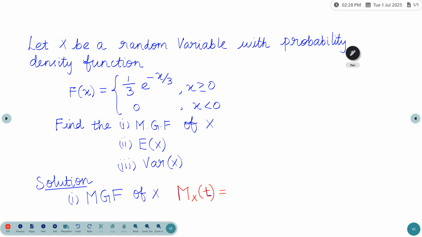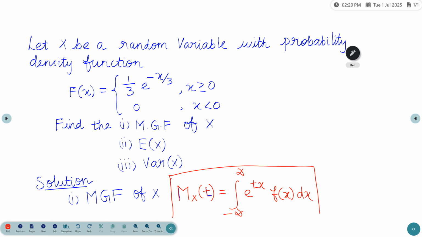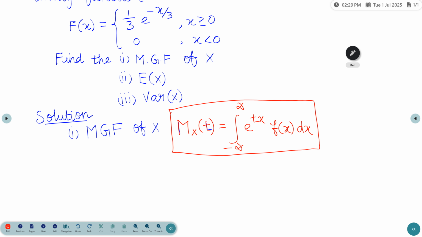The formula is the integral from minus infinity to infinity of e power tx times f of x dx. So this is the formula for the moment generating function.